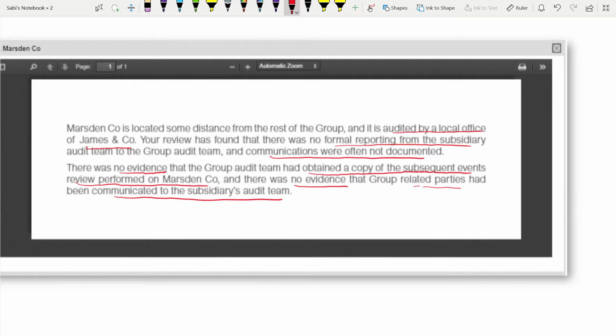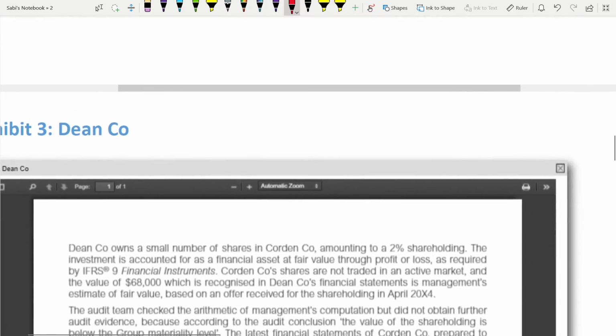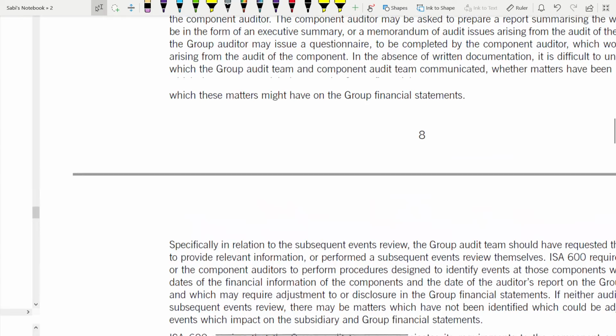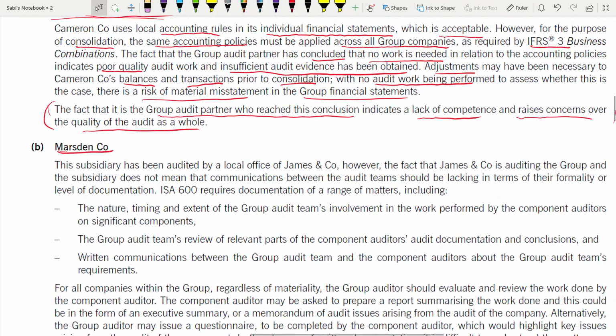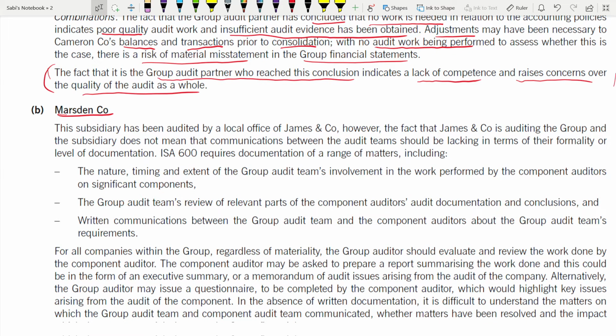So many issues are there, right? It's for, I think, 6 marks or 5 marks. So depending on that, let's see. There are so many issues you can talk about here. First of all, this subsidiary has been audited by the local office. But the fact that James and Company is auditing the group and the subsidiary does not mean that the communication between the audit teams should be lacking in terms of the formality or the level of documentation.